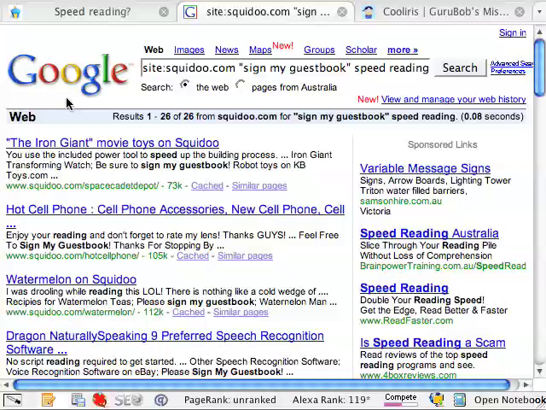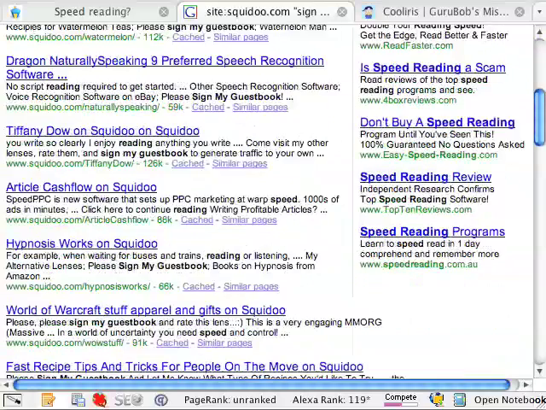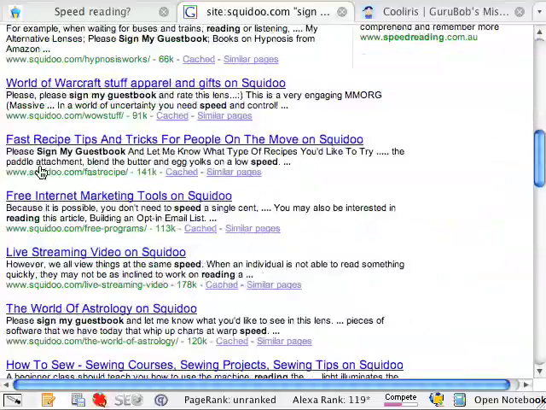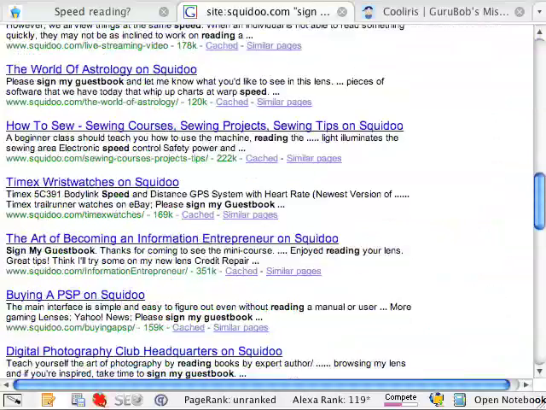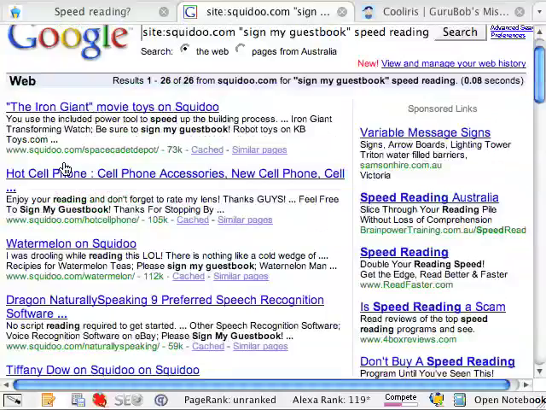Now in the case of Squidoo here, it does appear that, at least as far as Google is concerned, there aren't any obviously niche relevant lenses here. Now at this stage we could go off to Watermelon on Squidoo and pop in a comment with a link back to our site, but that wouldn't be good practice, because there's just no niche relevance here. At this stage, probably best to move on and search other platforms where there might be a tighter niche relevance.